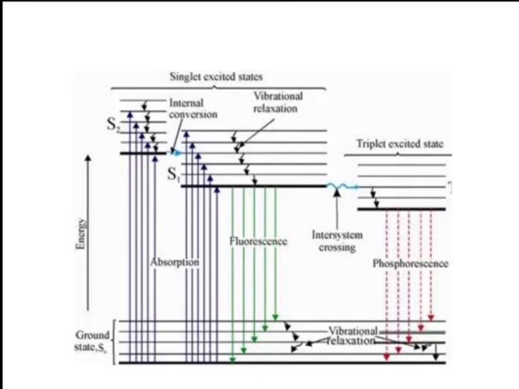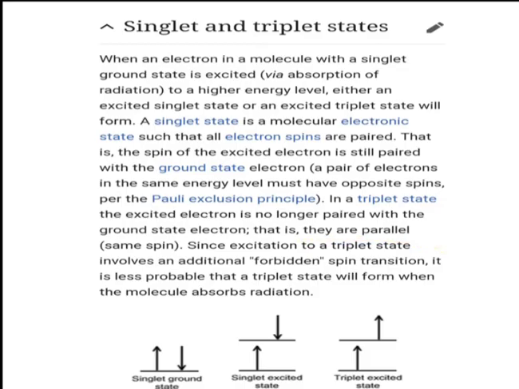Here I have shown this diagram to explain what is meant by singlet state and what is meant by triplet state. See, this is a singlet ground state. Singlet ground state means what? Spin value is equal to 0. This means the first electron has spin plus half, the second electron has spin minus half. Therefore plus half and minus half spins cancel, that means S is equal to 0.